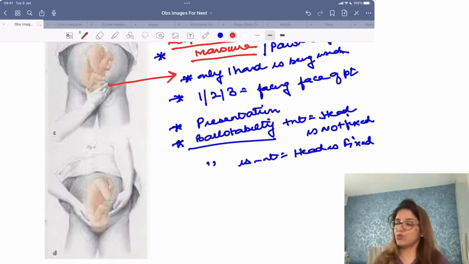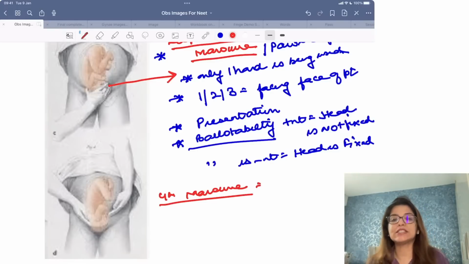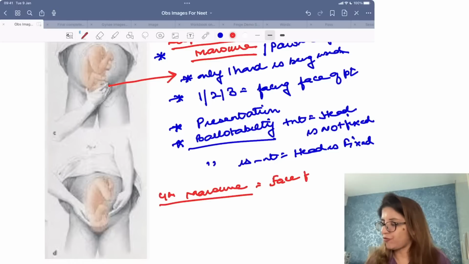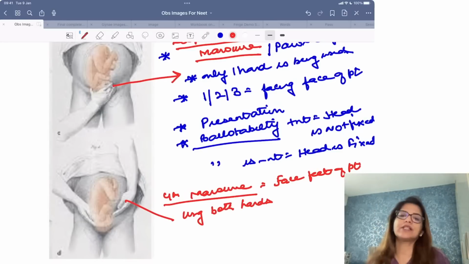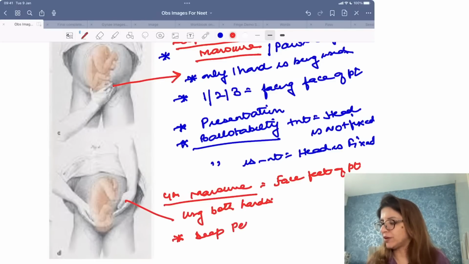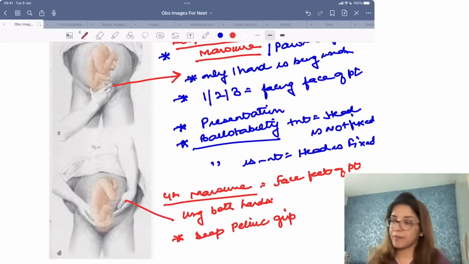Now what are you going to do for the fourth maneuver? For the fourth maneuver, you are going to face the feet of the patient, and this is done using both hands. This is called the deep pelvic grip.